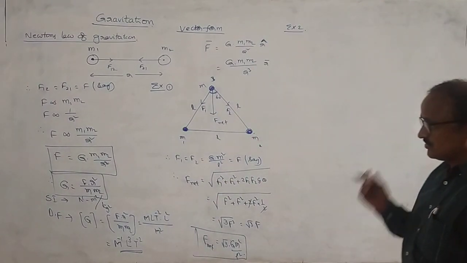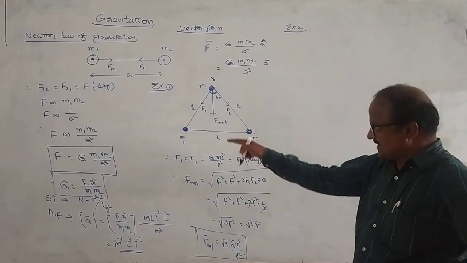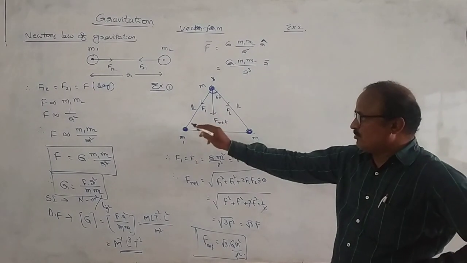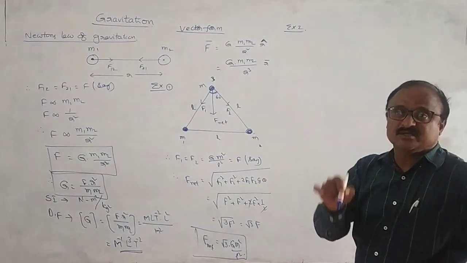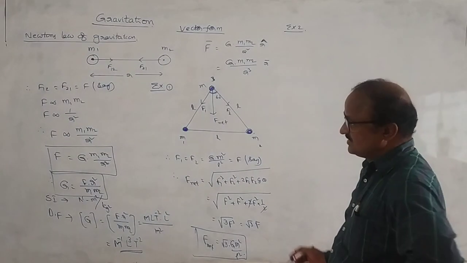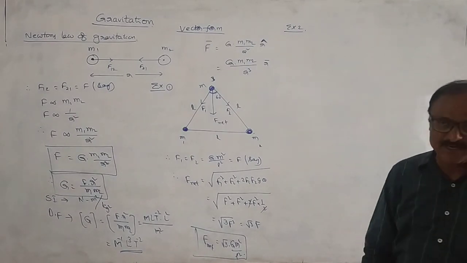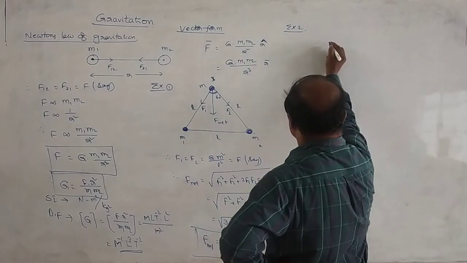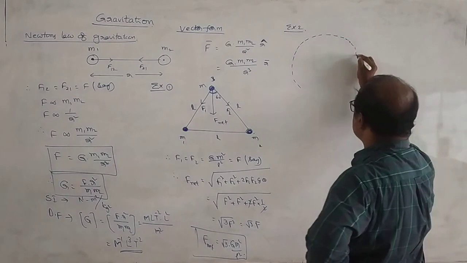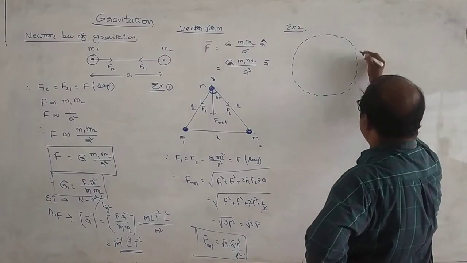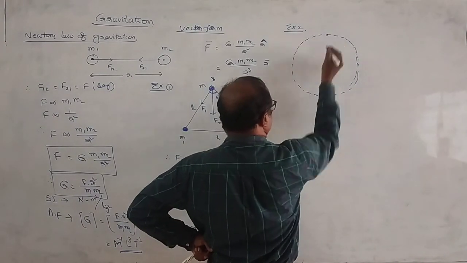In the same problem, due to mutual gravitational force, let all the three bodies rotate in a circular path about the centroid. Find the angular velocity of each particle. See, this is a circular path. All these three bodies can rotate in this circular path with O in the center.